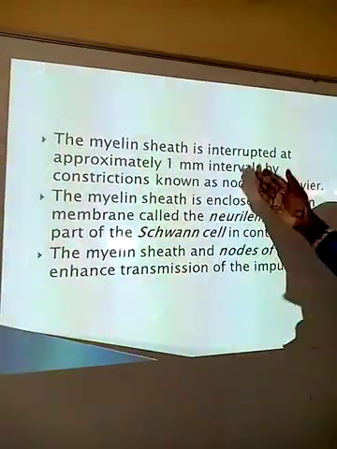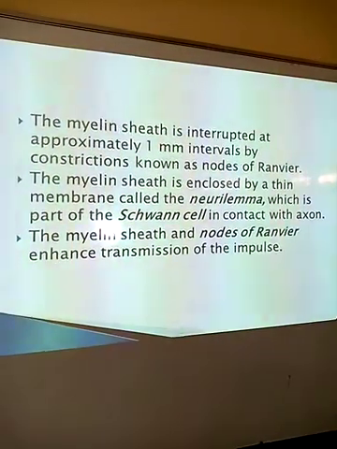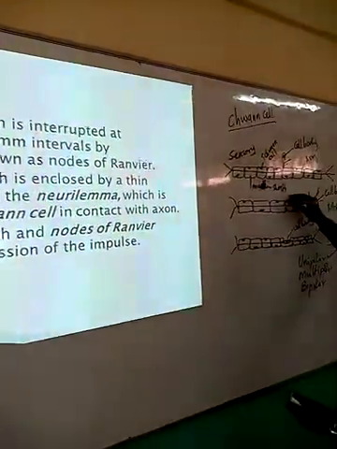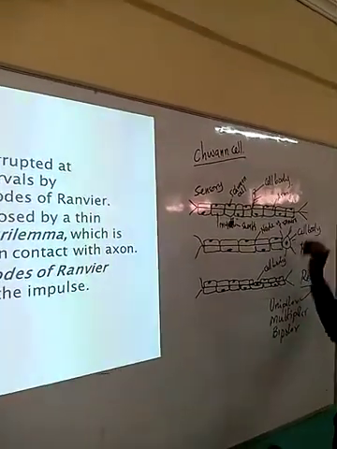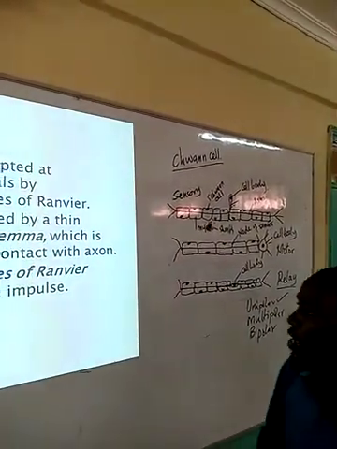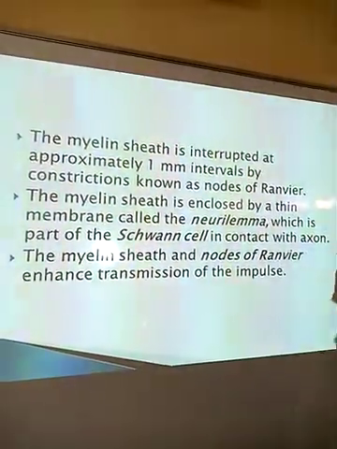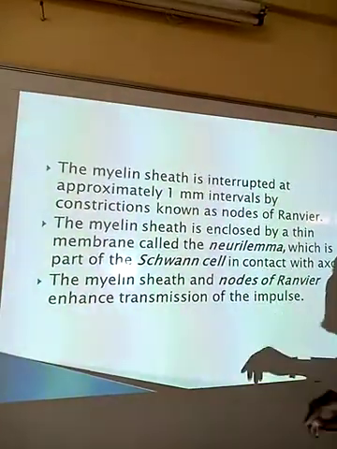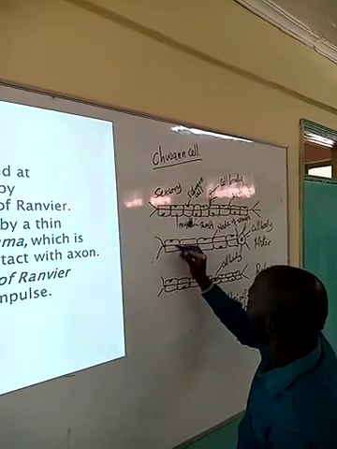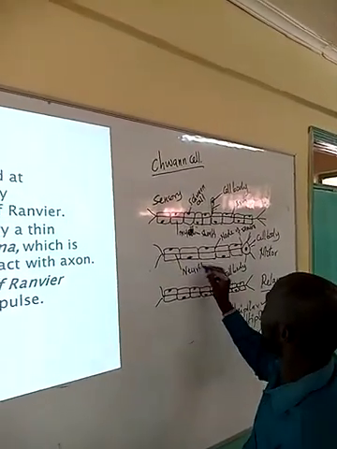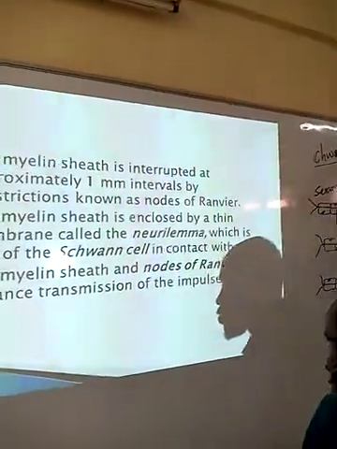Now, the myelin sheath is interrupted at approximately 1 millimeter intervals by constrictions called nodes of Ranvier. So this one here is what we are calling the node of Ranvier. The main function of the node of Ranvier is to speed up the rate of impulse transmission.